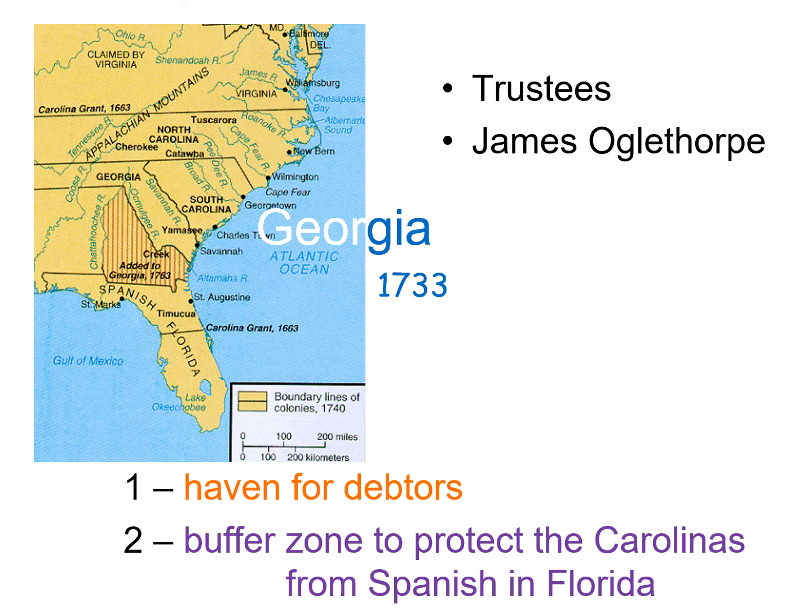So Georgia, the final English colony, was founded in 1733 as mainly a buffer zone to protect the Carolinas from the Spanish in Florida and to provide economic benefit for the trustees.